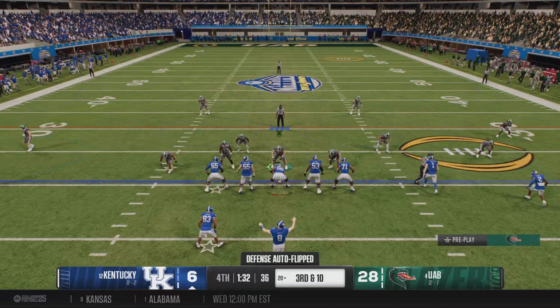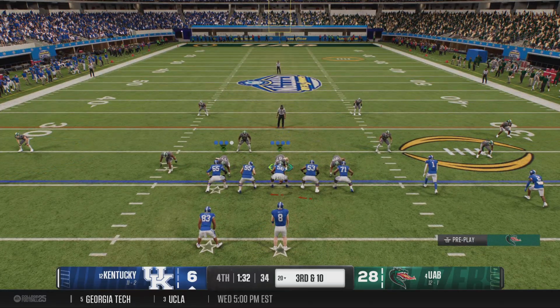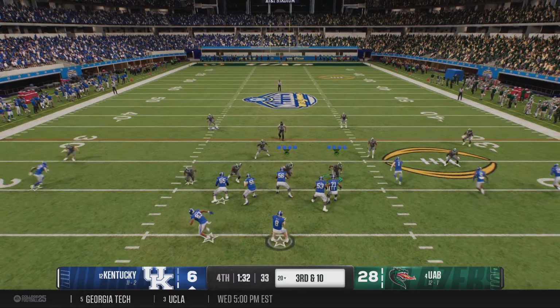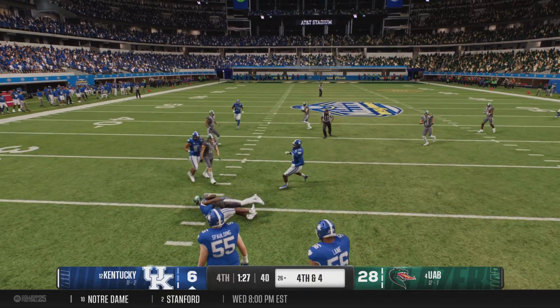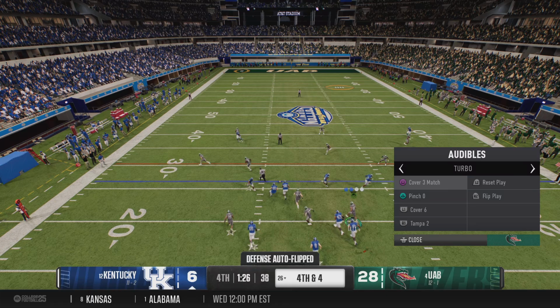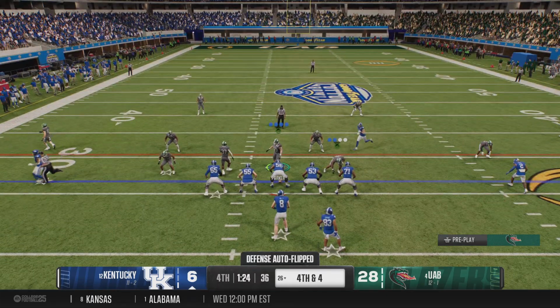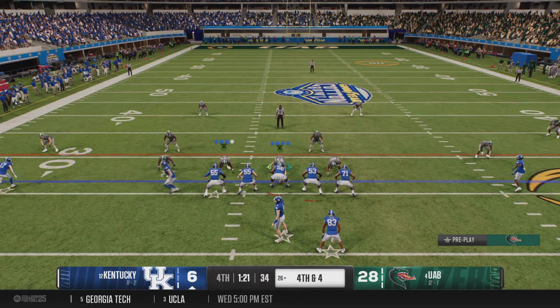So a tricky situation here. Third and very long inside your own 20. How much of a risk do you take? You know, this defense could be very aggressive at this moment. Looks over the middle, and that's complete. The defense will wrap him up after about a 6-yard gain. Not enough for the first.